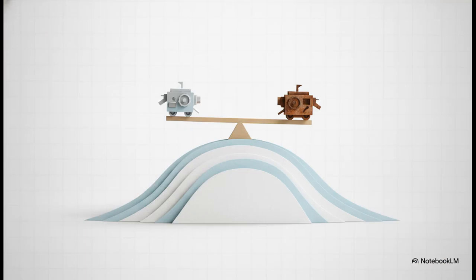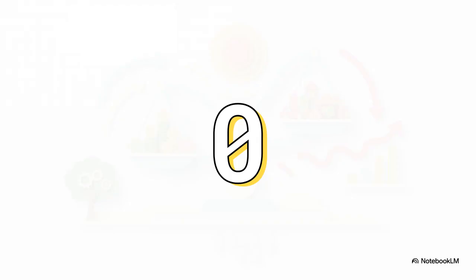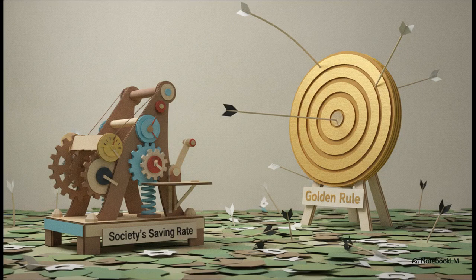So right at the absolute peak of consumption, the slopes of those two lines are perfectly identical. The extra output from adding one more machine, which economists call the marginal product of capital, or MPK, is completely wiped out by the depreciation of that very machine. They literally cancel each other out. Expressed as a simple formula, this is the magic equilibrium for human consumption. MPK minus delta equals 0. Or in other words, the marginal product of capital, net of depreciation, is exactly 0. This little equation gives policymakers the exact mathematical blueprint to find the golden rule capital stock for any economy in the world.